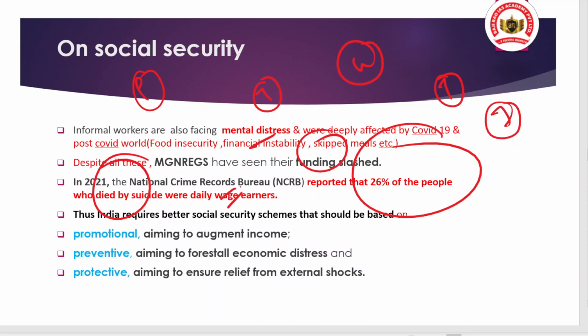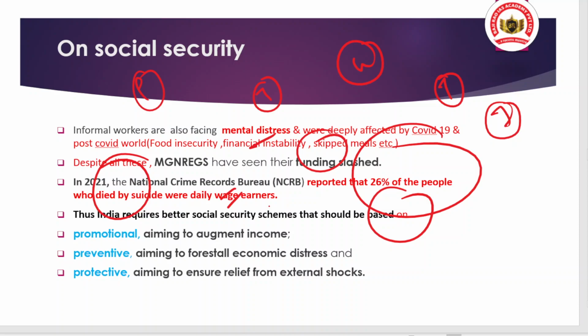Okay. Thus, India requires a proper and better social security scheme that should be based on promotional, meaning from time to time the income should increase. Okay. And also preventive, meaning that if there is an economic distress, then there should be a protection to deal with that economic distress.